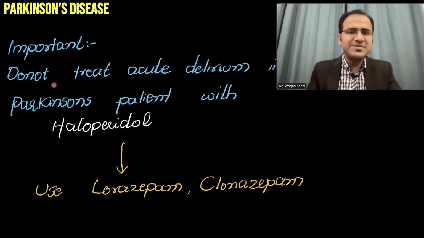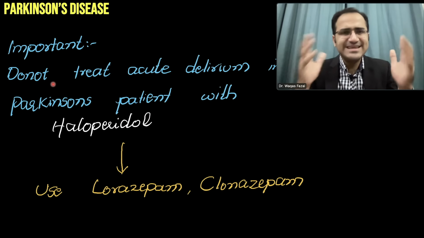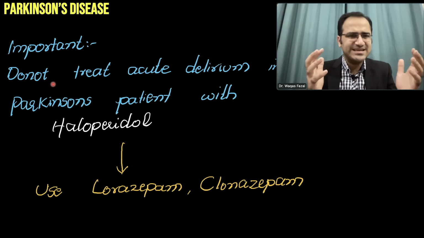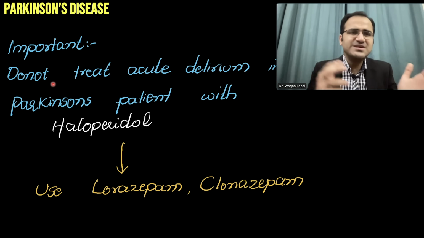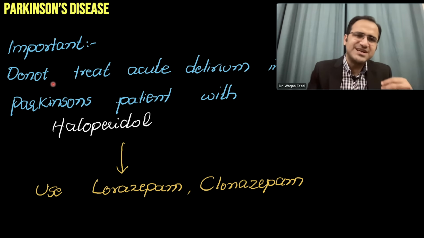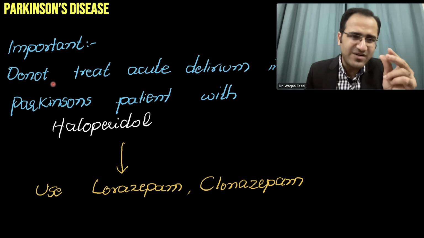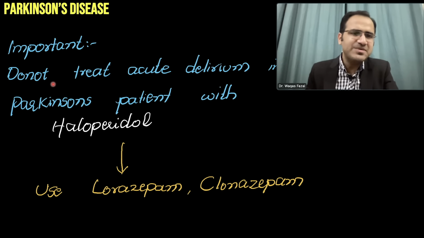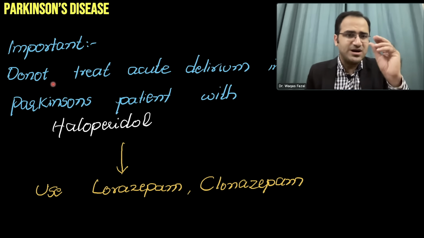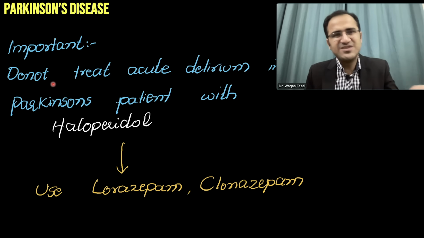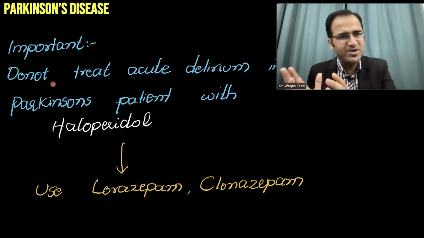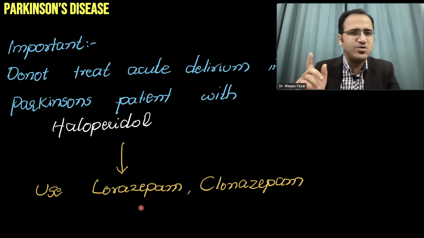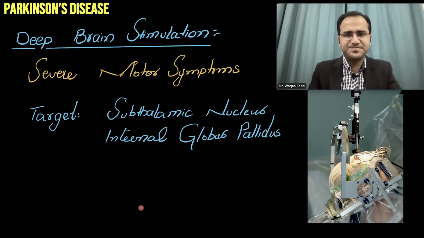An important thing to remember is that if these patients get delirious, agitated, aggressive, a normal response in the wards is that patients are given a Serenace injection that has haloperidol in it. Remember, haloperidol cannot be given in a patient with Parkinson's because haloperidol blocks the dopamine receptors and worsens the effects of Parkinsonism. For an agitated patient, you use benzodiazepines like lorazepam and clonazepam.